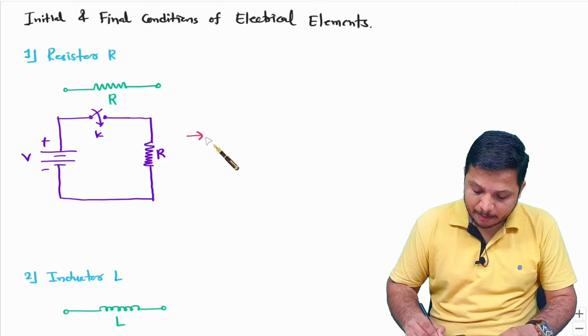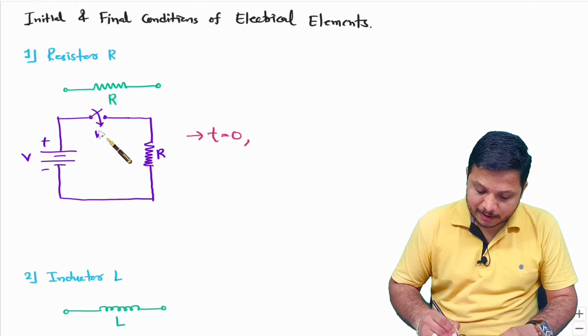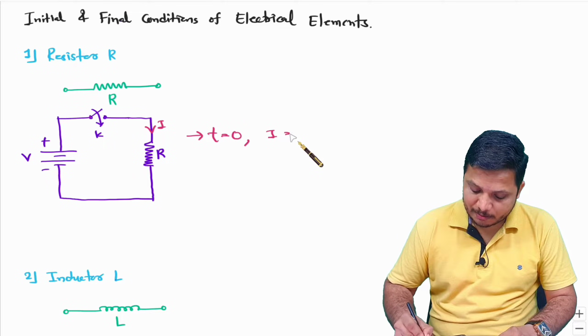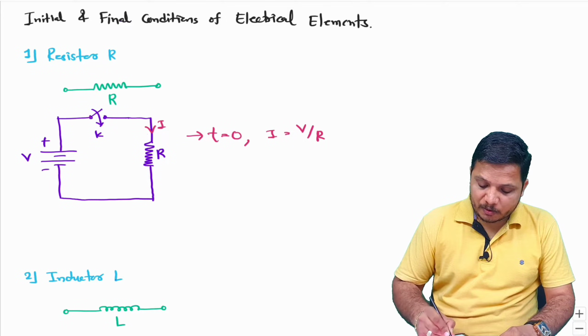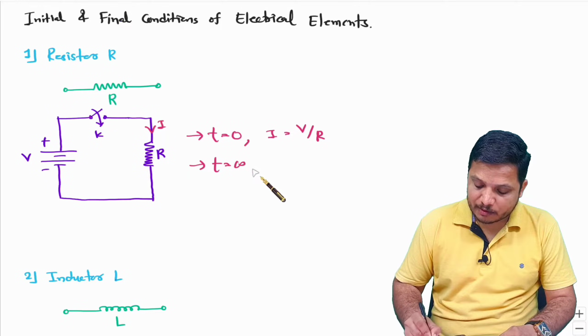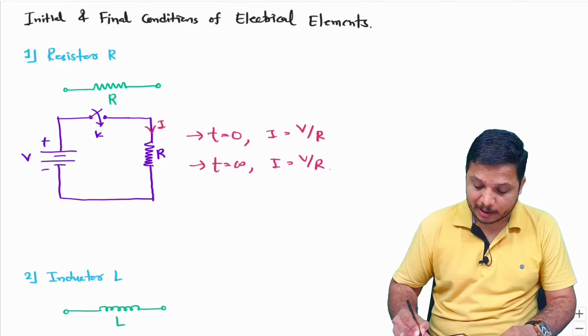So let us see what will happen initially. At time t equals 0, when this switch is on, there will be a flow of current I, and that current will be V by R. And if you observe this current at infinite time, t equals infinite, it will remain the same, V by R only.